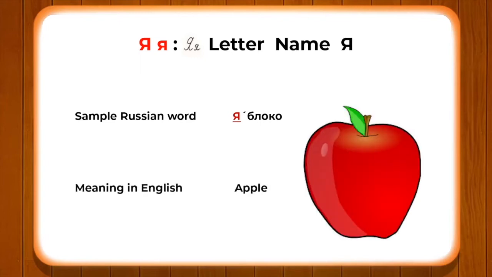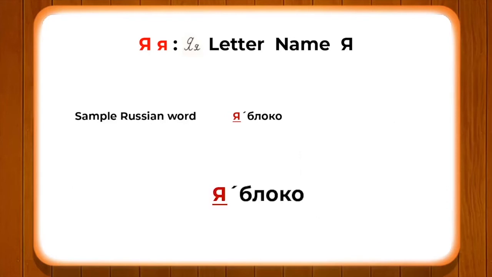And in this example again, you can also see the role of udareni or stress coming in. For example, the first vowel Ya is having the stress or the udareni, and the rest of the vowels, that is O, and O after letter K, is coming as A. So yablaka.